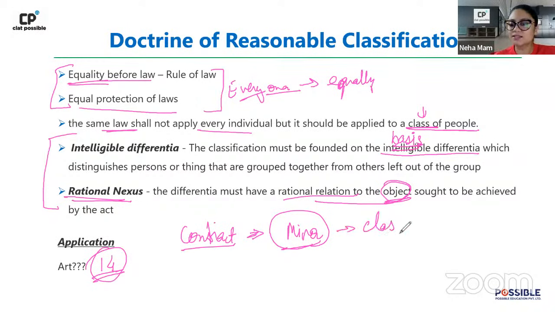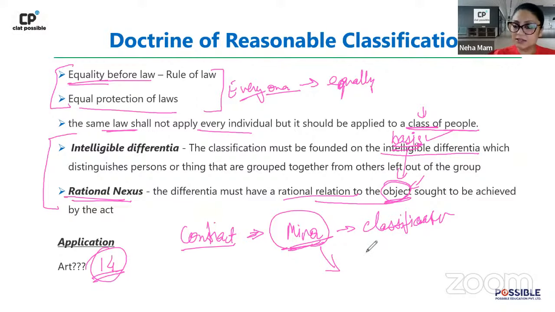So looking at this concept of minority, what are you doing? You are creating a classification. आपने classification create किया है, और ये classification कैसा है? This classification, this is the basis, this minority. Now, is it able to achieve the object that you are trying to achieve? Yes, because a minor may not be able to fully comprehend the terms of the contract. भी उसके benefit में क्या है, क्या नहीं है, उसको इतना समझ में नहीं आ सकता. That is when we say that when it comes to minority, that would be a classification which has a relation to the object which is trying to achieve.